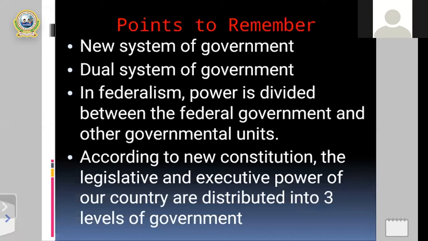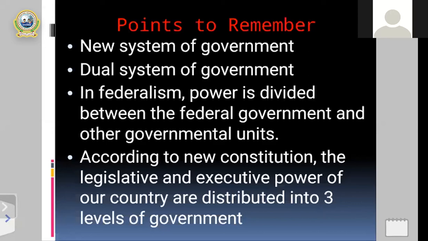It is a new system of government according to the new constitution, which was made on 3rd Ashoj 2072 BS.